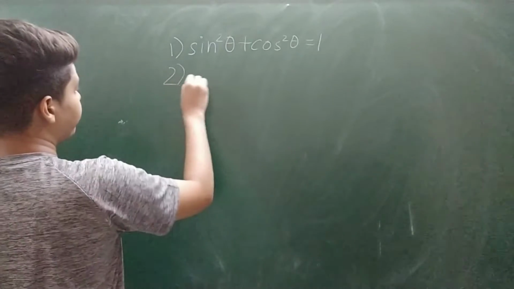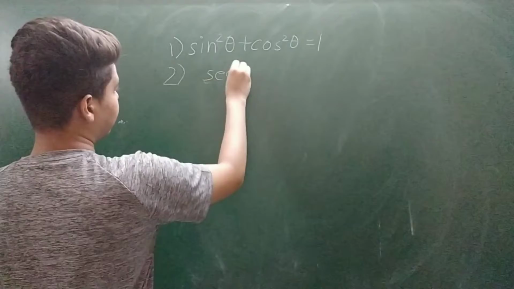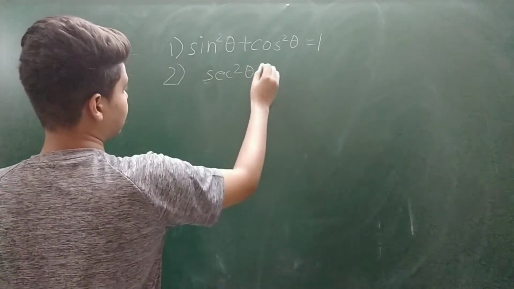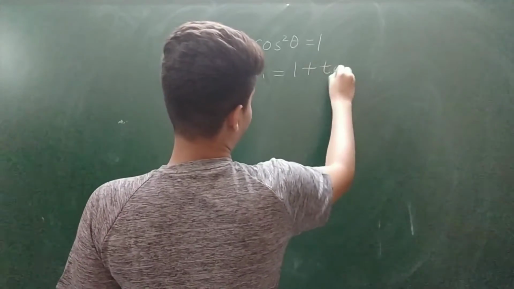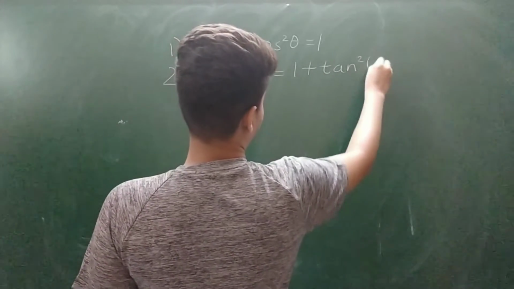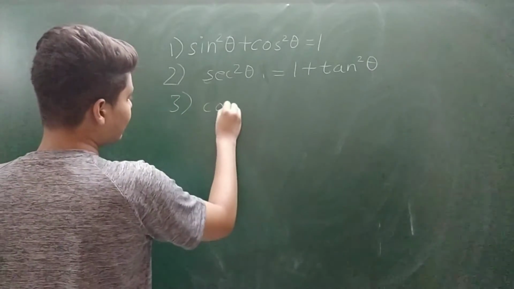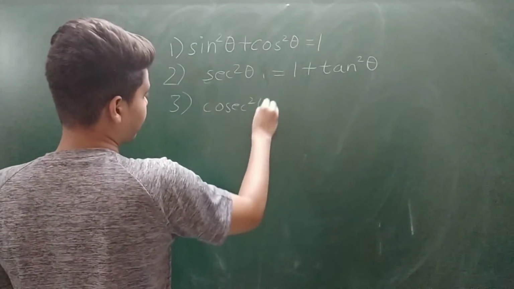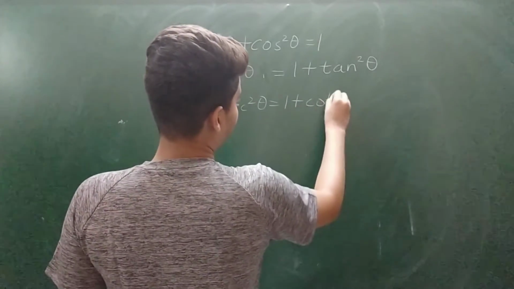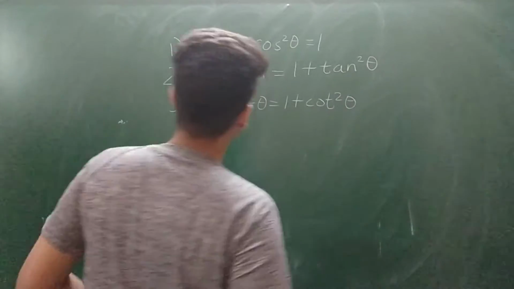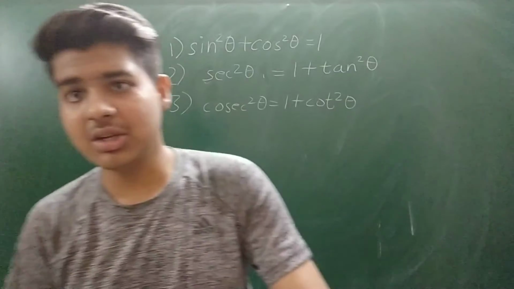Second identity is sec square theta equals 1 plus tan square theta. And the final identity we have is cosec square theta equals 1 plus cot square theta. So these are three main identities on which you are going to solve your further questions.